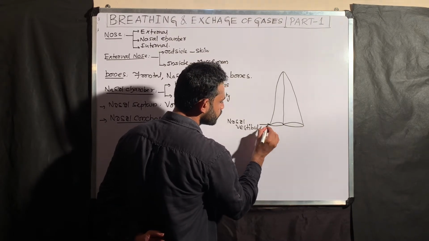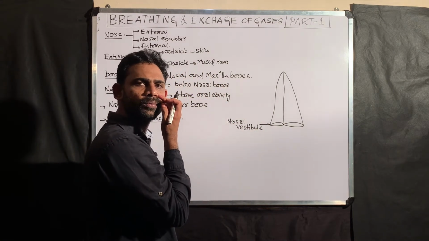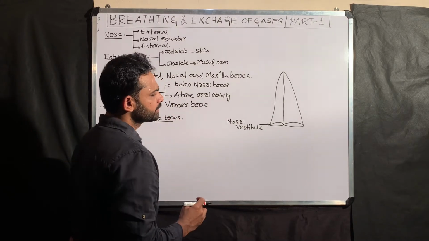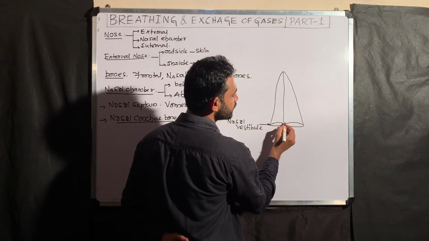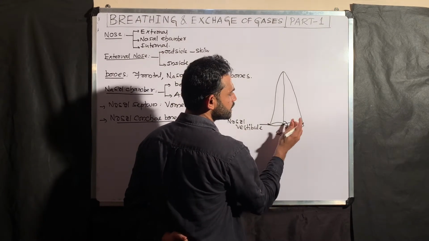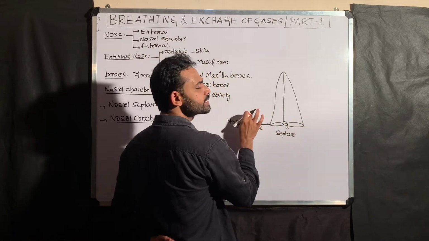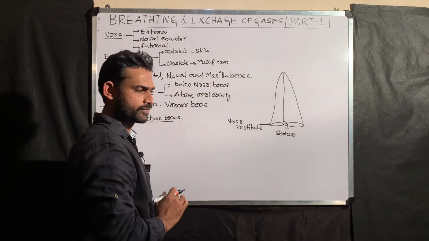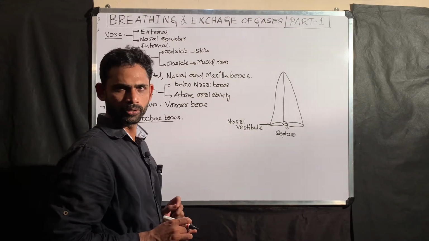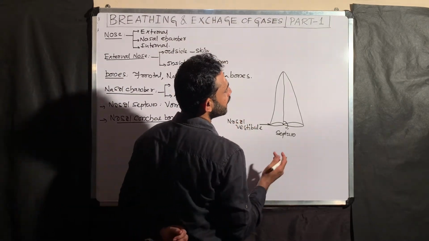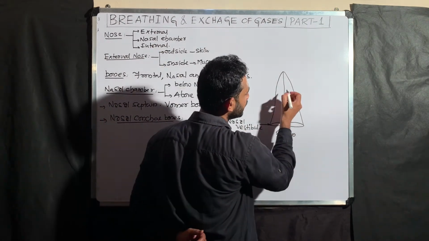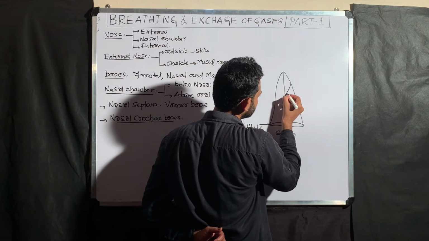Nasal vestibule is nothing but the anterior most part of the nose. This one is the septum, with one part on the right and another on the left. Coming to the nasal concha, each side, both sides you need to imagine. On each side there are three nasal concha projections, like you can observe like this.